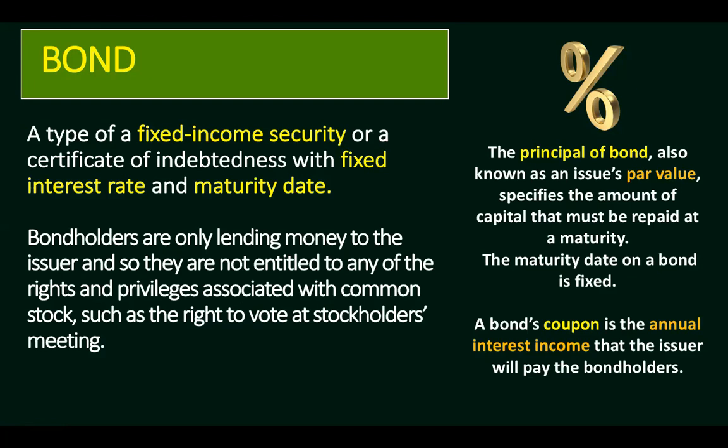The principal of a bond, also known as an issuer's par value, specifies the amount of capital that must be repaid at maturity. The maturity date on a bond is fixed. A bond's coupon is the annual interest income that the issuer will pay the bondholders. This is also known as the interest rate.